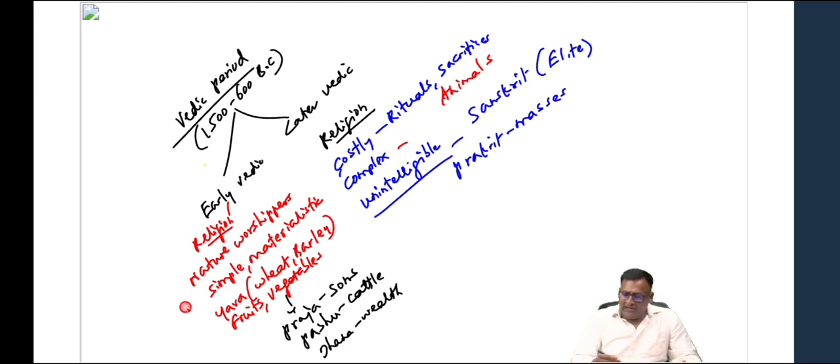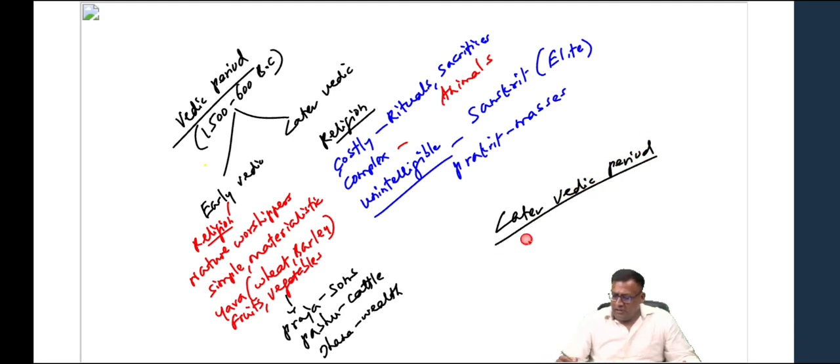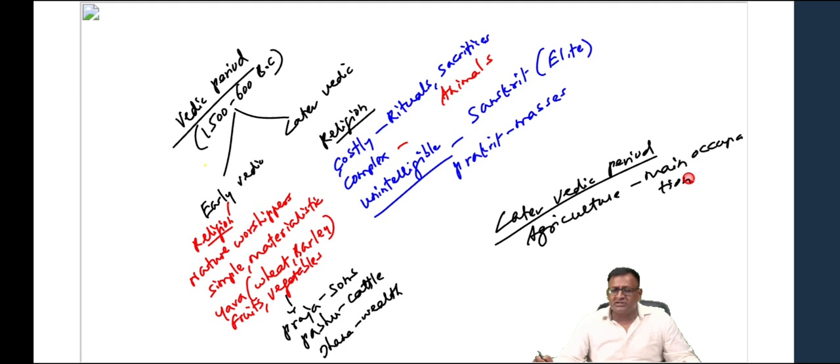Agriculture was the main occupation in the later Vedic period. To till the land, understand this, those days there were no tractors. They were dependent on the cattle wealth, on bulls, cattle, bulls and cows. But then the Vedic religion emphasized elaborate sacrifices of animals. So thousands and lakhs of cattle, bullocks and cows were being slaughtered in the name of pleasing the gods, and there was a rapid depletion in the cattle wealth.